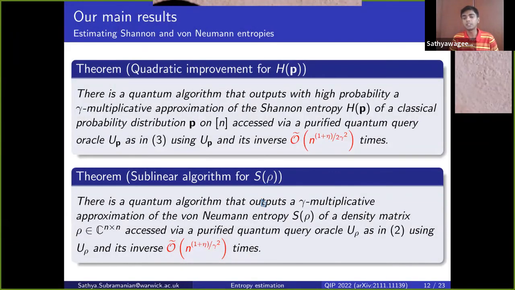And it's interesting to note that there's a quadratic gap between the quantum query complexity of estimating Shannon and von Neumann entropies. And this fits in with a general pattern that we observe in algorithms that test properties of classical distributions versus analogous properties of quantum states.